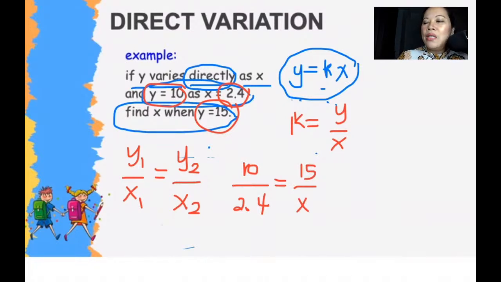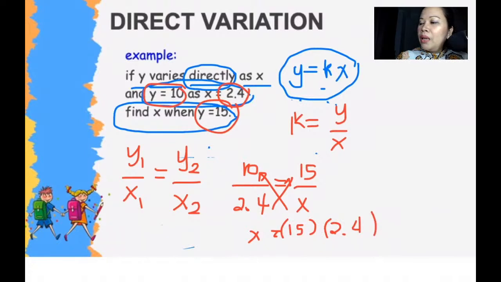Alright, so the next step will be we will cross multiply. So cross multiplying, that will be x equals 15 times 2.4 divided by 10.